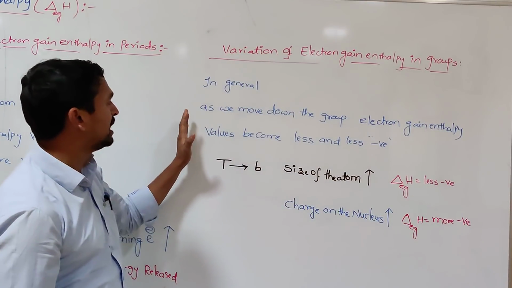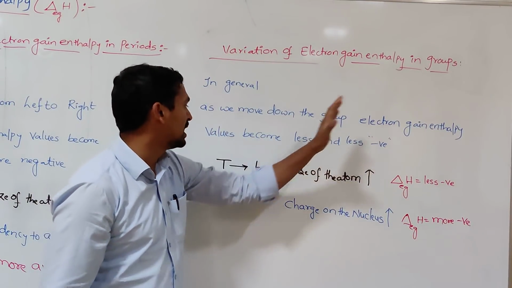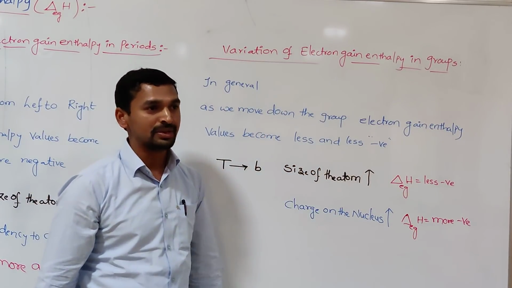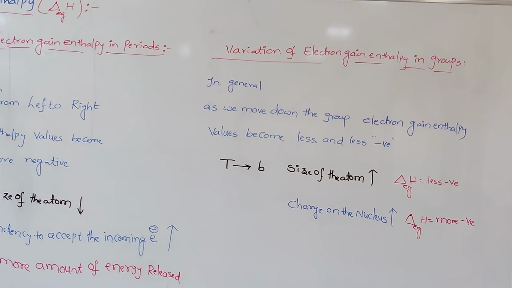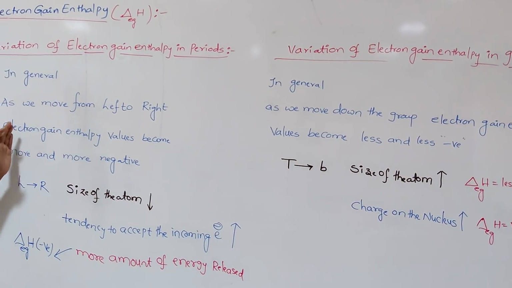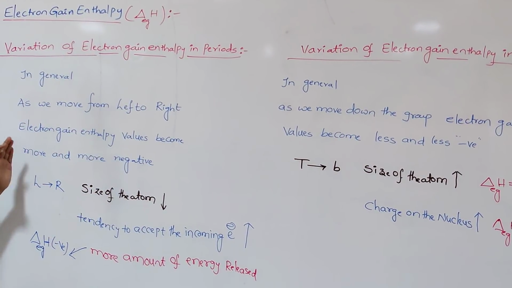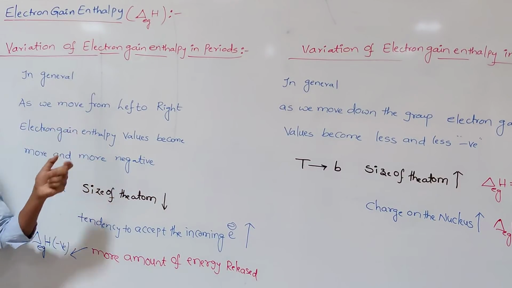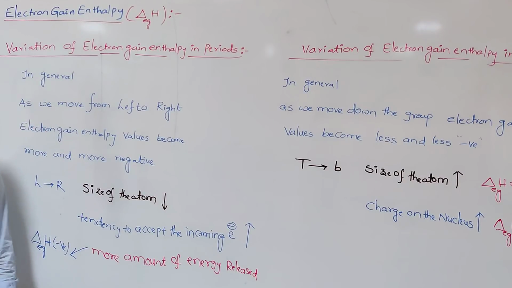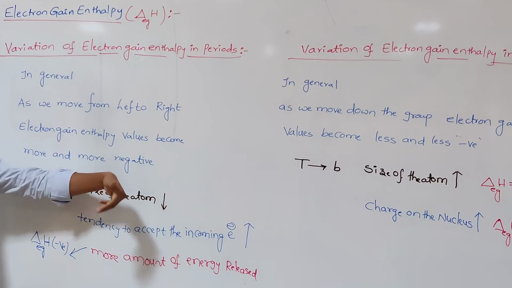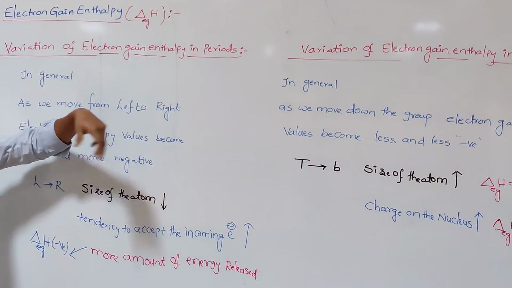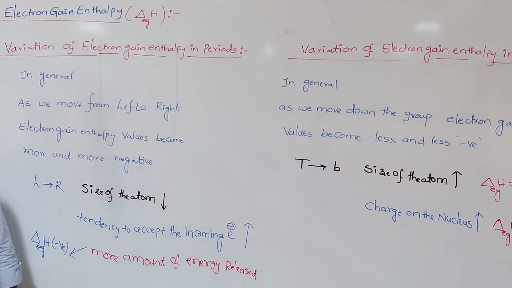That's why the statement is: as we move down the group, electron gain enthalpy values become less and less negative. Whereas in the periods, as we move from left to right, electron gain enthalpy values become more and more negative. But as we move from left to right, certain irregularities will also be noticed. I will explain that in the next concept. Unlike the groups, there are certain irregularities in the period, because of stable electronic arrangement.